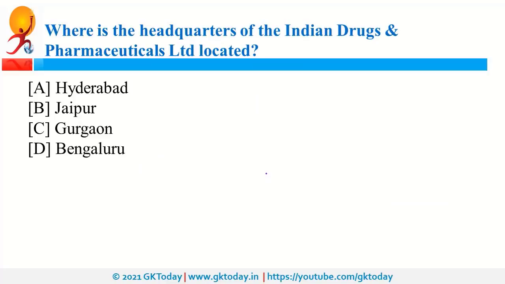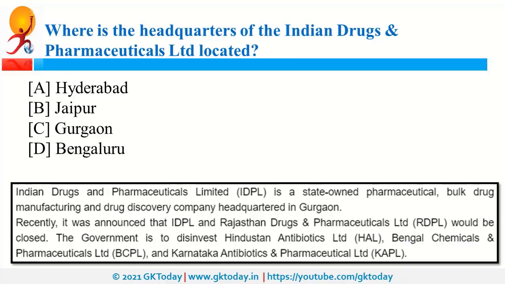Where is the headquarters of Indian Drugs and Pharmaceuticals Limited located? So the headquarters is in Gurugram. Recently, this Indian Drugs and Pharmaceuticals Limited was in news because recently it was announced that this IDPL and Rajasthan Drugs and Pharmaceuticals Limited would be closed.